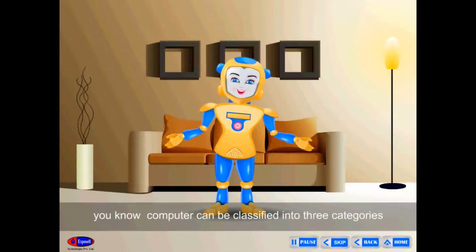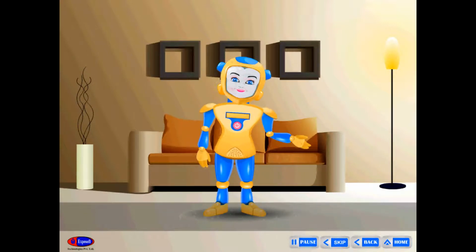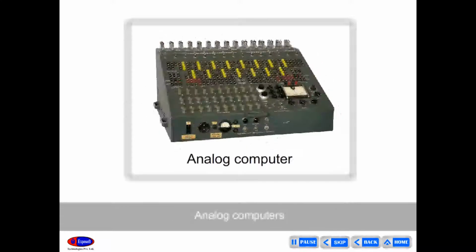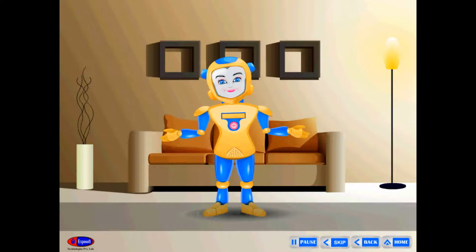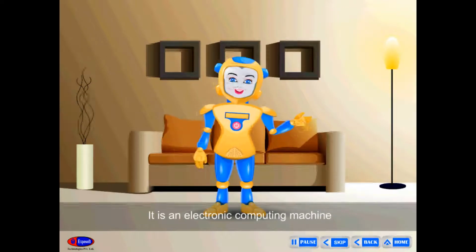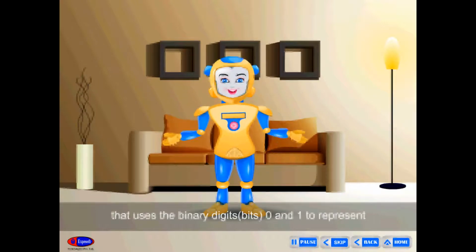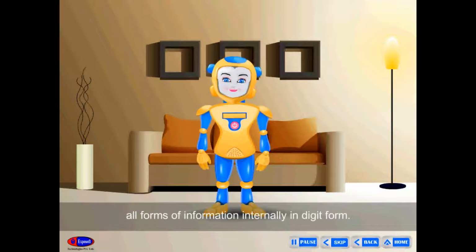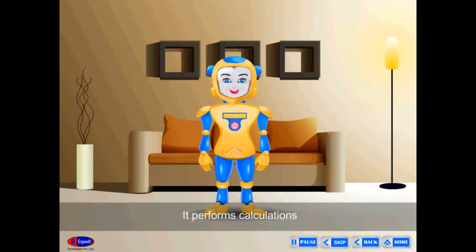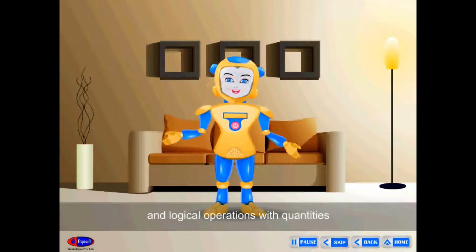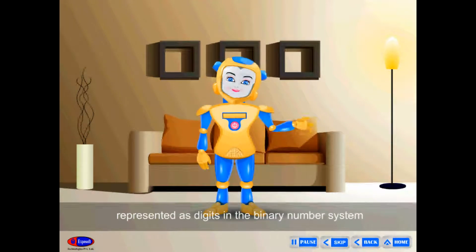Friends, computers can be classified into 3 categories based on their mode of operation. They are digital computers, analog computers, and hybrid computers. Digital computers. It is an electronic computing machine that uses the binary digits, bits, 0 and 1 to represent all forms of information internally in digital form. It performs calculations and logical operations with quantities represented as digits in the binary number system.